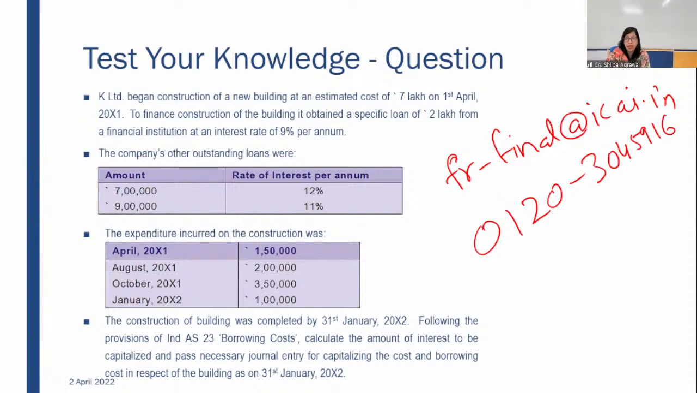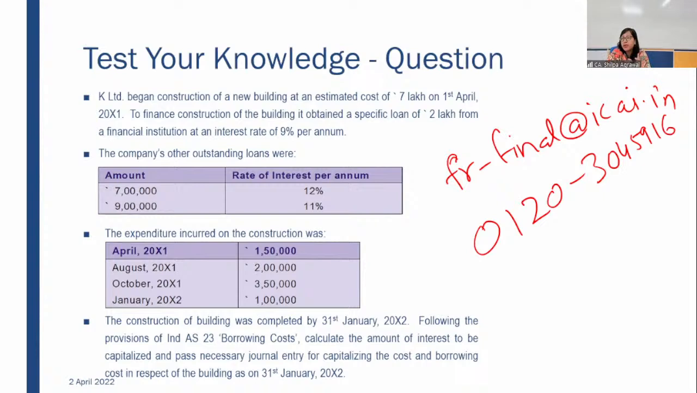The solution is given in your test your knowledge questions. Still, I would like you to solve it independently based on the concepts which I have explained to you. This question is a combination of specific borrowing and general borrowing. It is a combination of specific borrowing where the borrowing was of a larger amount, but expenditure was done in a phased manner. I have explained that also.